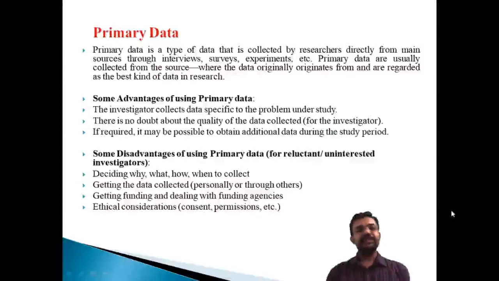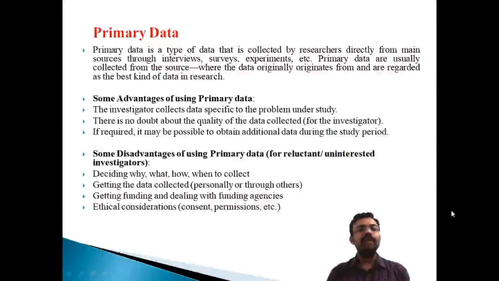So what are the important advantages and disadvantages of primary data? In the current scenario, we are using primary data. That means you're collecting first-hand information through an interview, a questionnaire, a schedule, content analysis, or an experiment. When we use primary data, there are a lot of advantages. Let's discuss the important advantages of primary data.